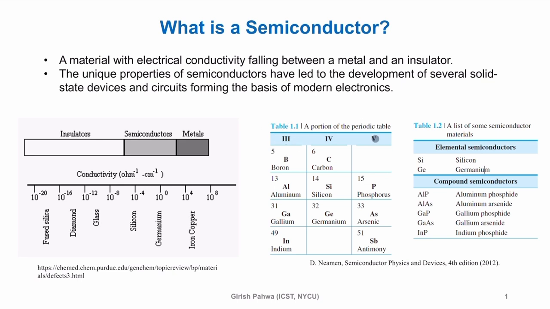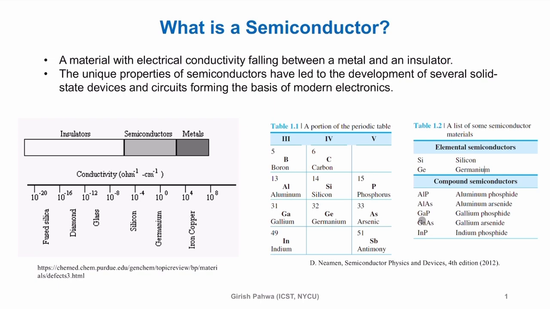Group 3 has a valency of 3, group 5 has a valency of 5, that gives you an average valency of 4, right? So we can create several semiconductors. Compound semiconductor examples are aluminum phosphide, aluminum arsenide, gallium phosphide, gallium arsenide, indium phosphide. Particularly these 3, right? You'll see these in some devices.